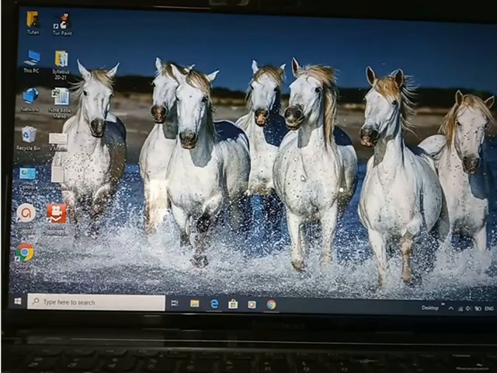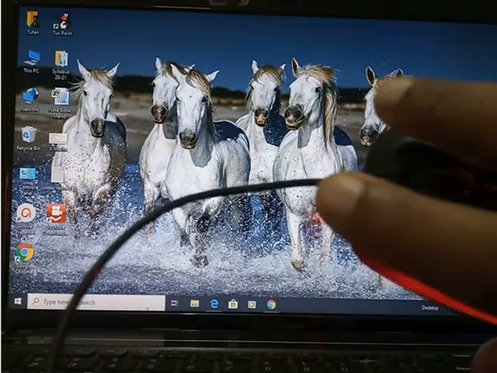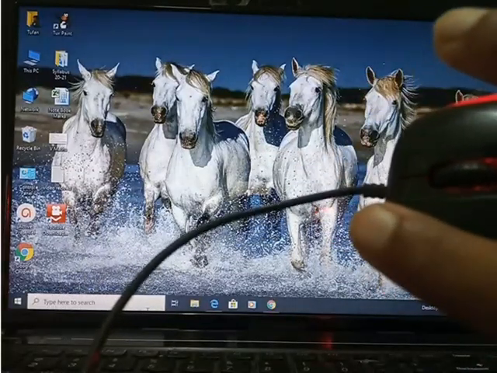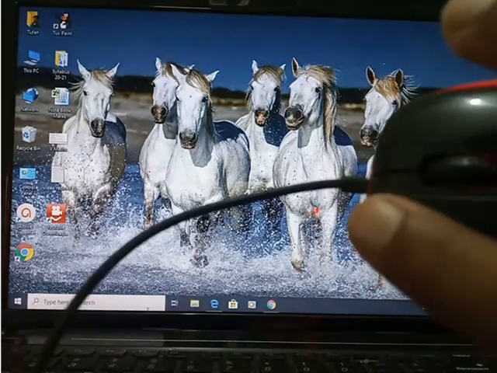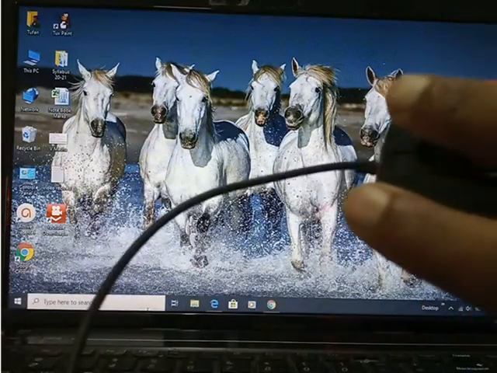Okay, so to open a particular application, as I told, again I am showing 2 buttons are here, left, right. So either first you can press right button and then open, or you double click the left button. Double click means just 2 times you have to instantly click, दो बार कंटिन्यूअसली इस तरह से दबाना है, या तो राइट क्लिक करके ओपन करना है.